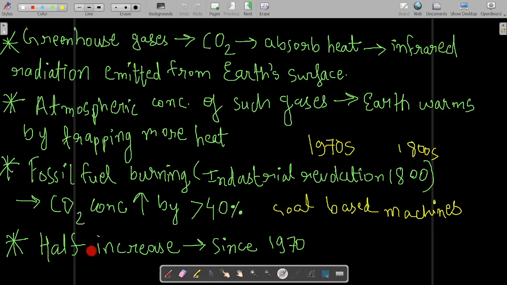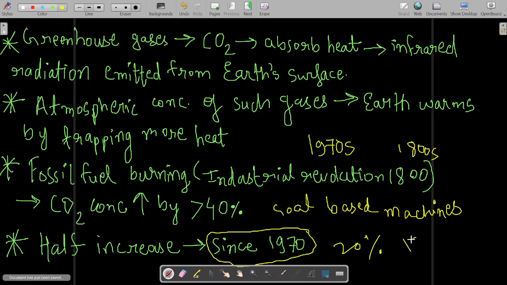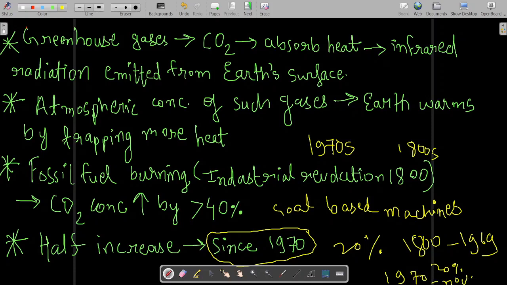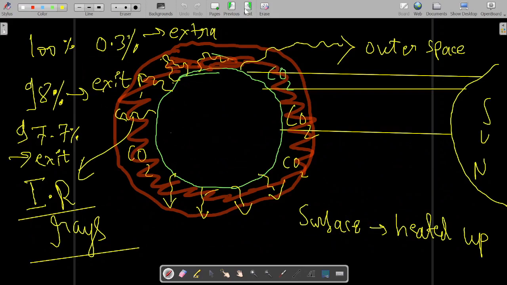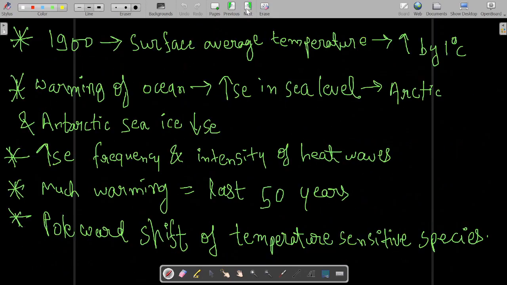Half of this increase, that is a 20% increase, has taken place since 1970. So from 1800 to 1969, the increase was 20%, but from 1970 up to now, it has again increased 20%. Half the increase has occurred since the 1970s. So the rate of increase of CO2 is also increasing.